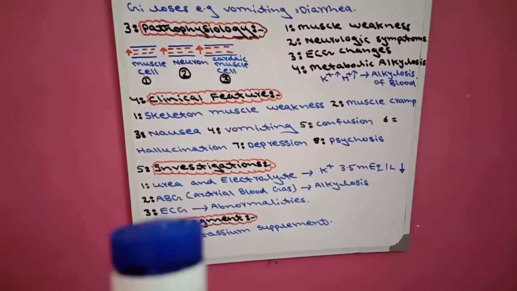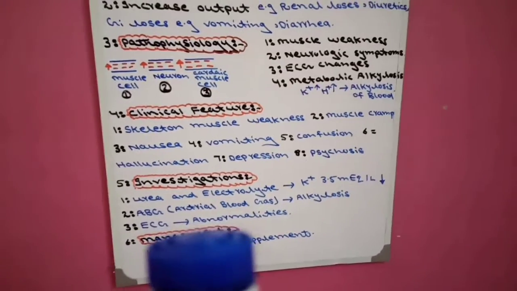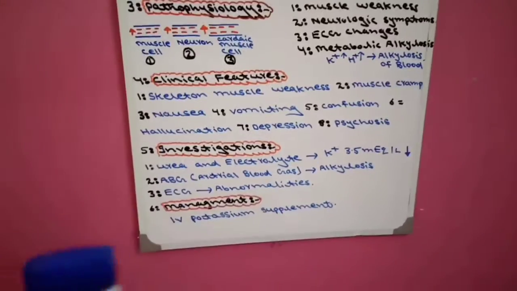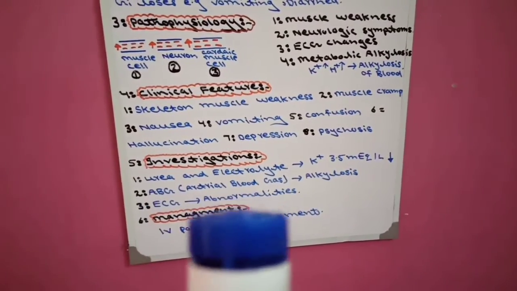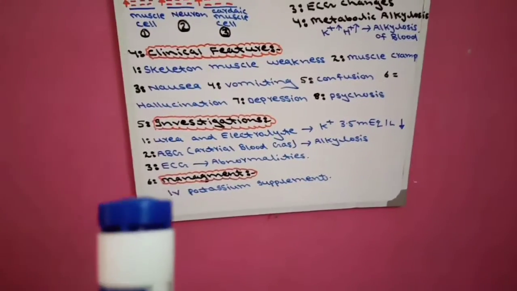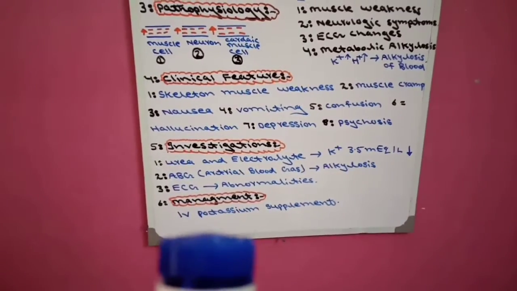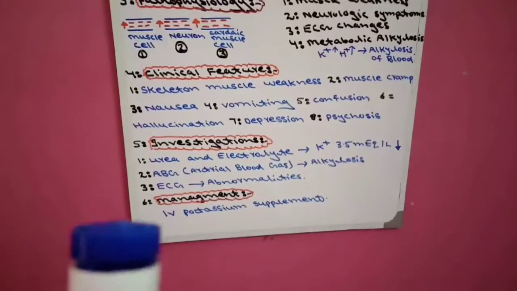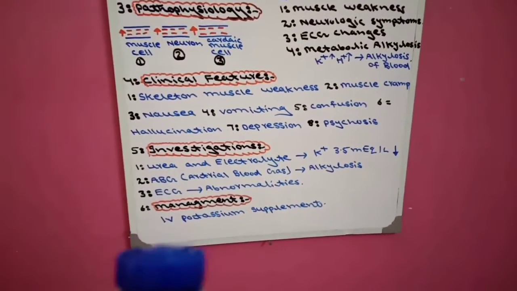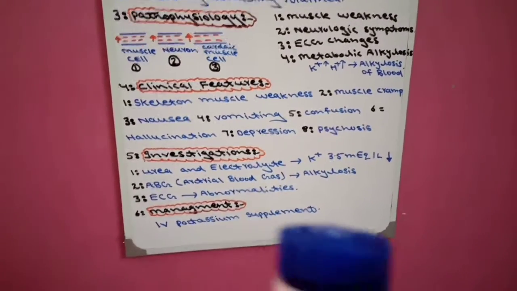The third investigation is ECG. ECG shows abnormalities. These are the three investigations. Number one, urea and electrolytes. Second is arterial blood gas. The third is ECG. Now come to the management. The management of hypokalemia is very simple. We give IV potassium supplement, meaning we give intravenous potassium supplement to the patient.